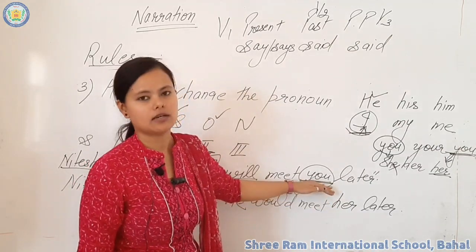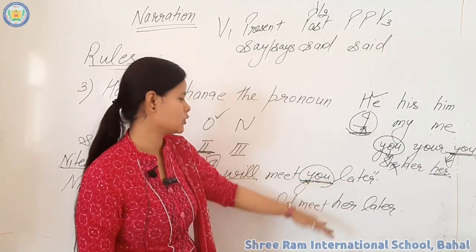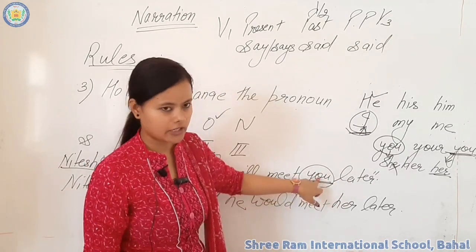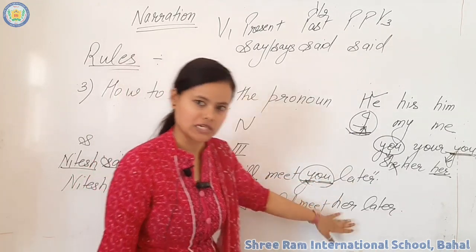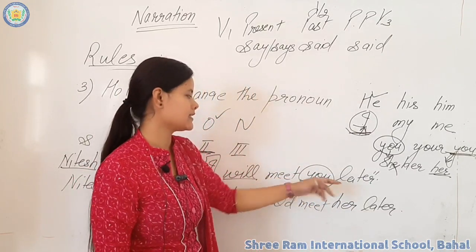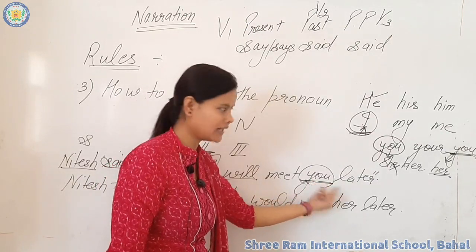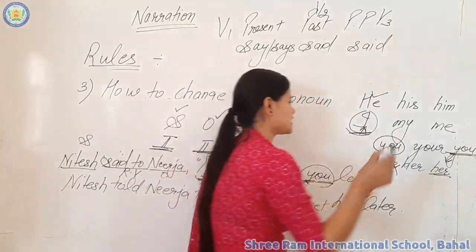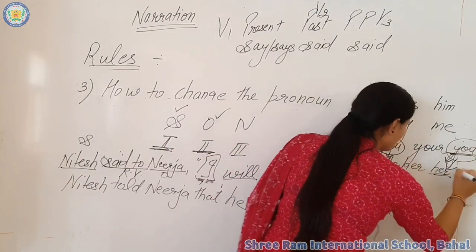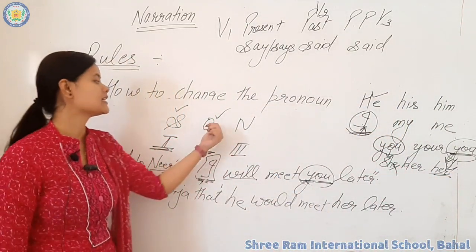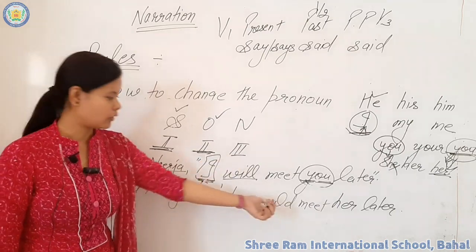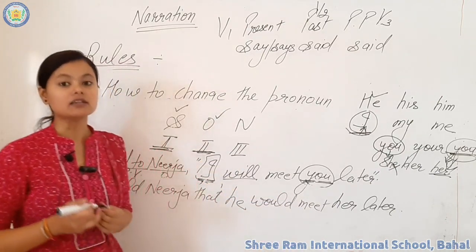If it is doing the work of subject, then use the subjective case, and if it is doing the work of object, then use the objective case. I have seen in this sentence that it is doing the work of object. That's why I changed this you into her. I hope you will understand how we can change this second person pronoun into indirect speech.